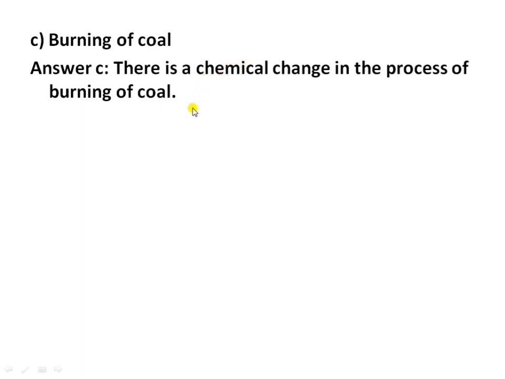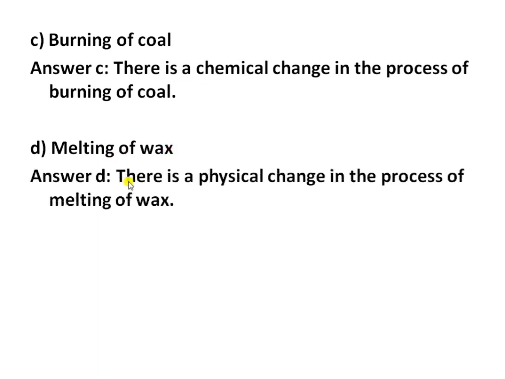Next, the fourth part of this question is melting of wax. The answer is, it is a physical change, because melting of wax means a change in state from solid to liquid. So it shows that melting of wax is a physical change.